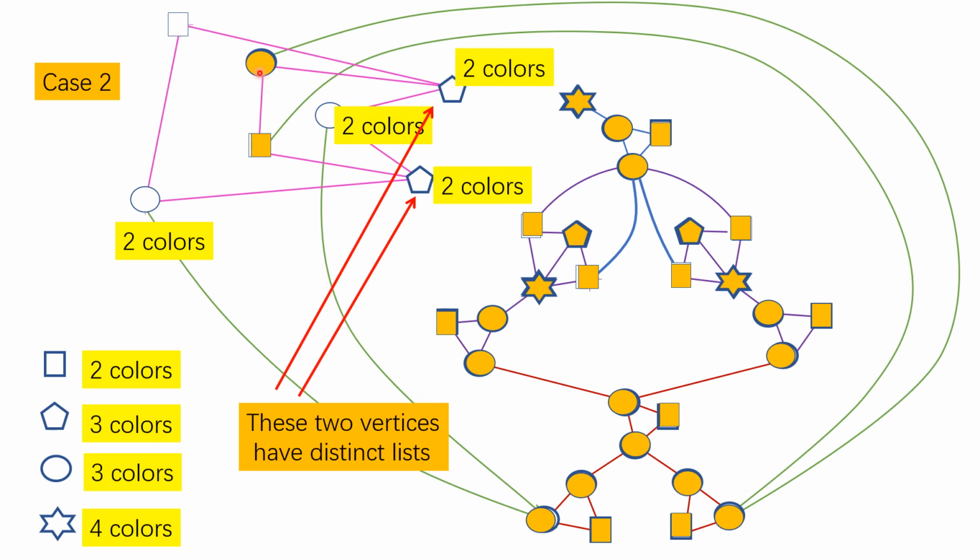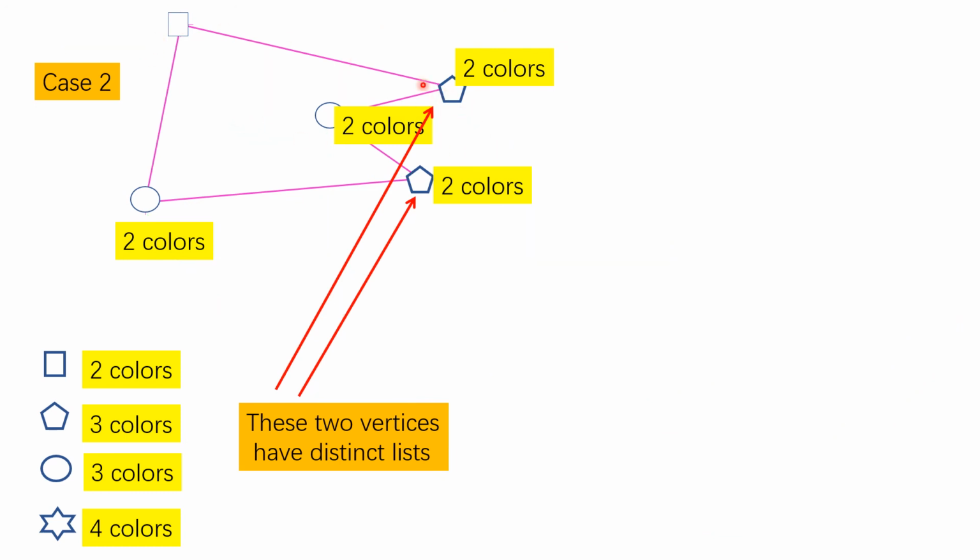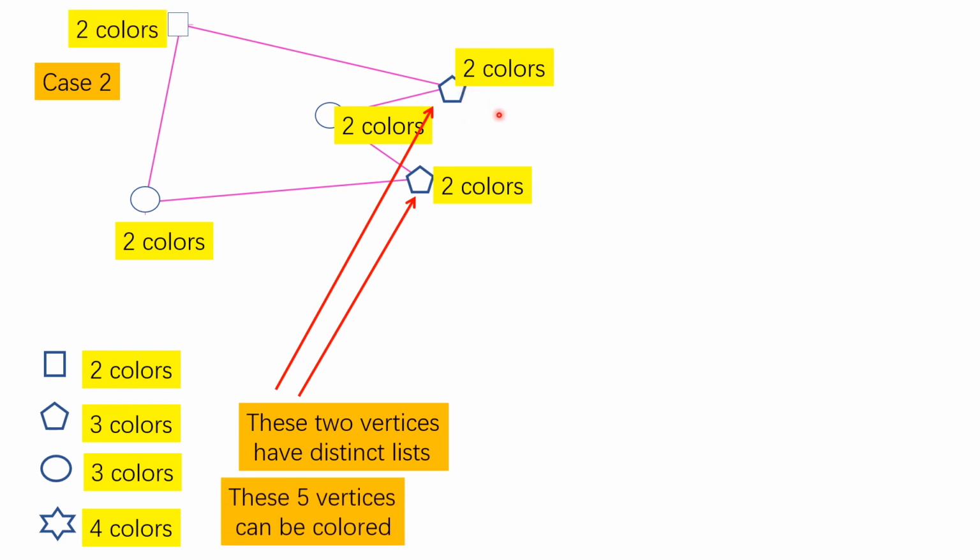They are adjacent, so they are colored with distinct colors. Therefore, these 2 lists are different. Okay? So I have a 5-cycle, and each has 2 colors, but they do not all have the same list. So therefore, I can color these remaining 5 vertices.